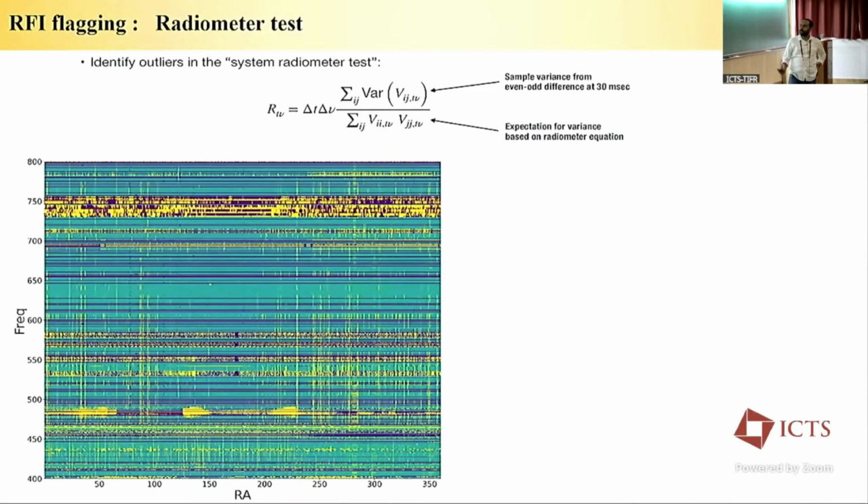Second, we also do a radiometer test. We have a variance of the data based on our weight data set. We take a 30 millisecond even and odd difference, and in that difference you would expect the residual to be just noise, right? The sky will drop out, and the residual should be noise. We then normalize by the expected radiometer equation, and this is the quantity being plotted here. You see that obviously we do not see noise, but we see a lot of RFI, a lot of transient RFI, a lot of narrowband RFI.